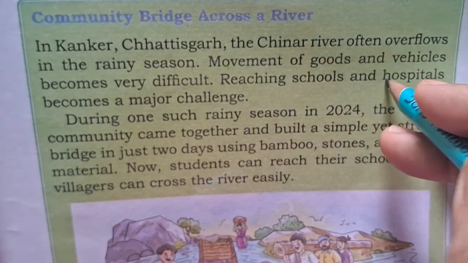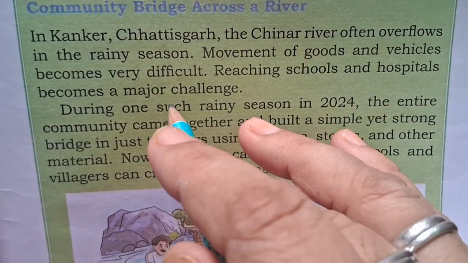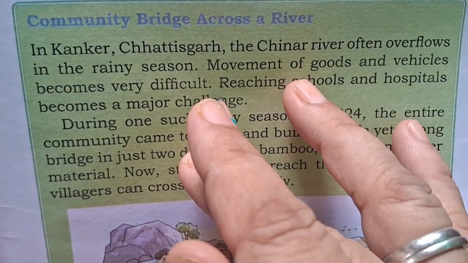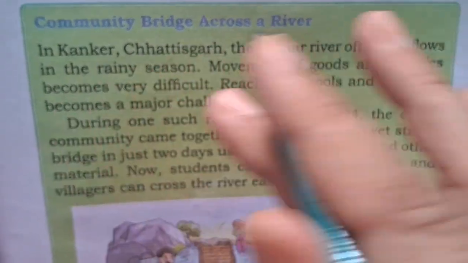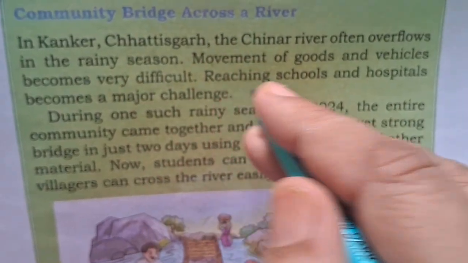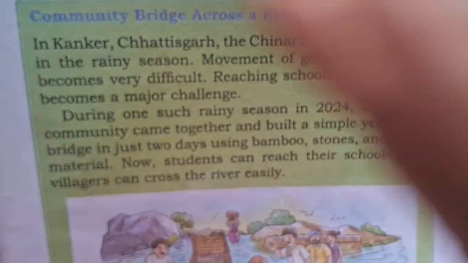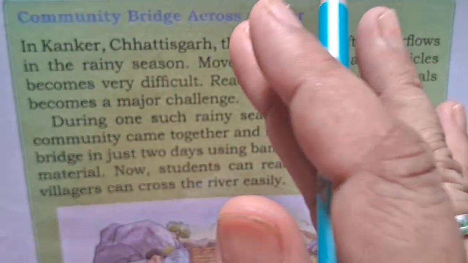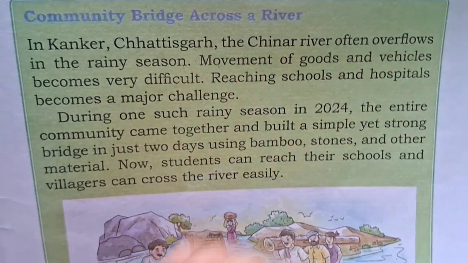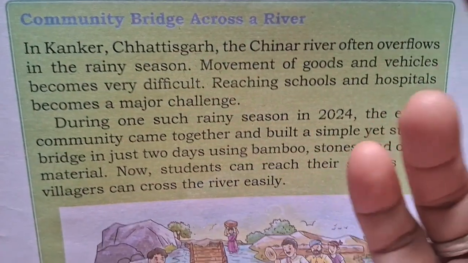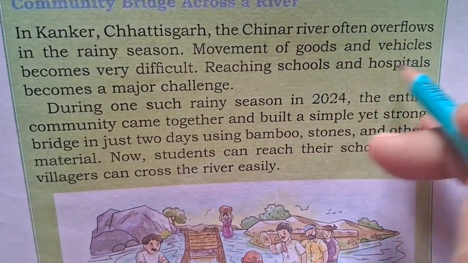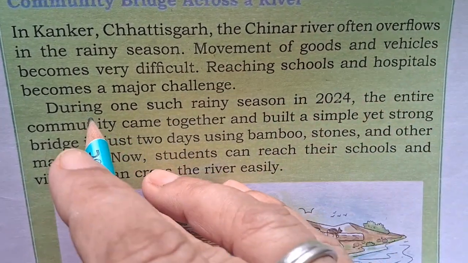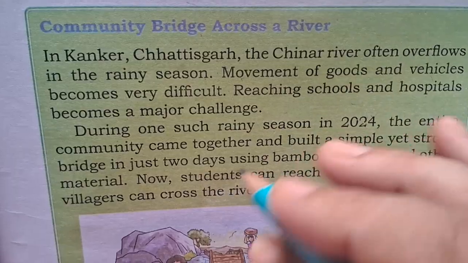So movement of goods and vehicles becomes very difficult. If the river overflows, you cannot go anywhere if you are living near the river. You can be cut off from the towns and other villages. So you cannot reach school or hospital, and you face major challenges.